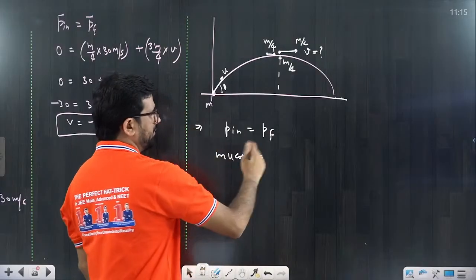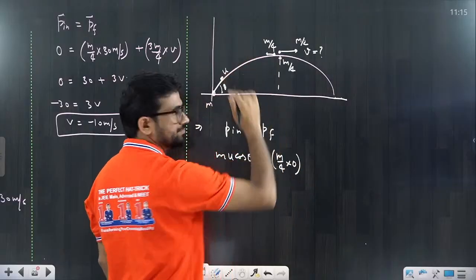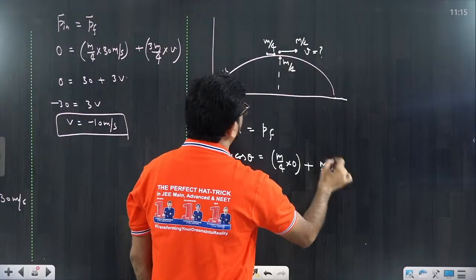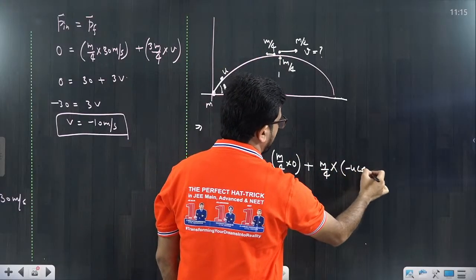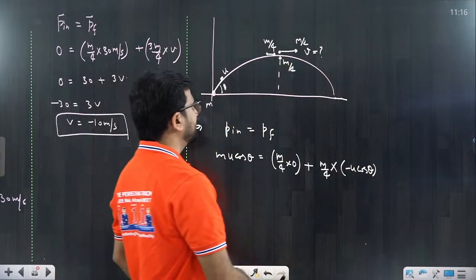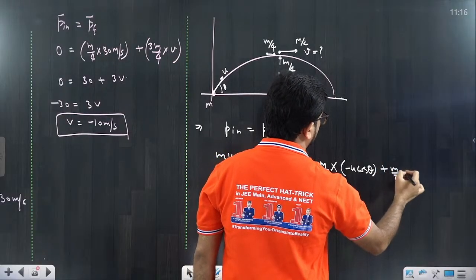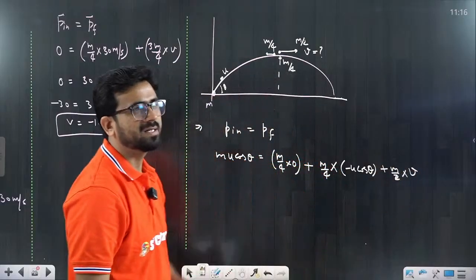P final: what is happening now? The first, m by 4 in free fall, means 0. Next is m by 4 with what velocity? In the opposite direction. This is u cos theta or u sin theta? u cos theta. But opposite direction means minus u cos theta. Now next is m by 2, into what velocity? V. We want to calculate V, that is our concern.